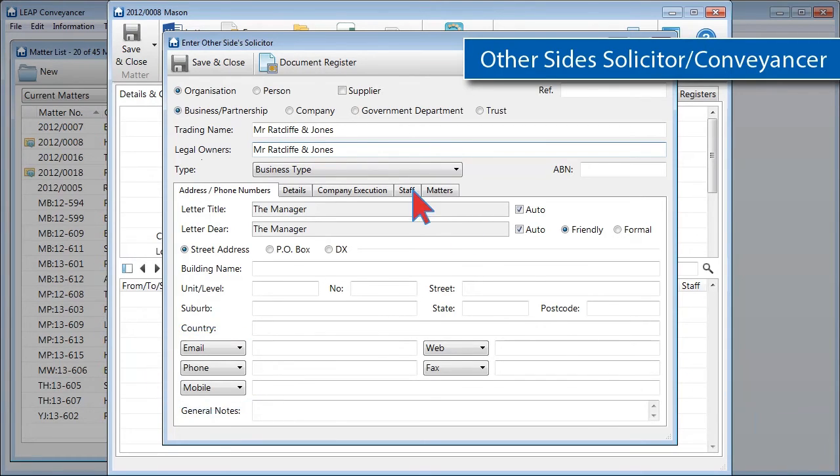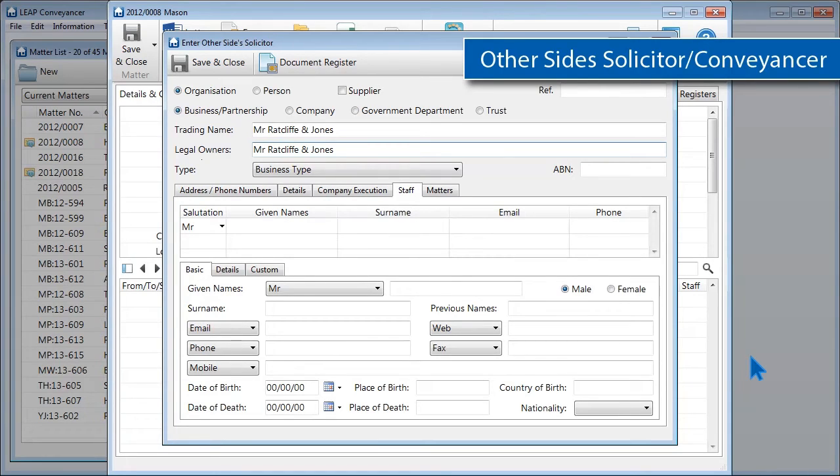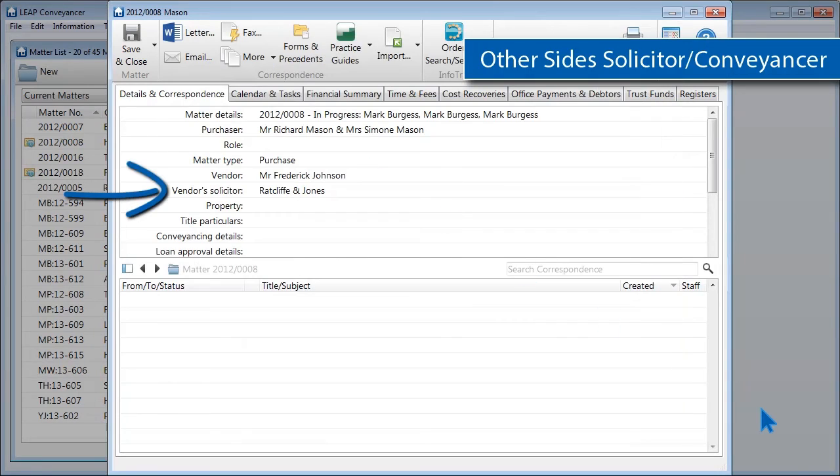If I click on the Staff tab, I can enter the staff member I am dealing with, as well as their phone and email address. Click Save and Close at the top and save this card back onto the matter.